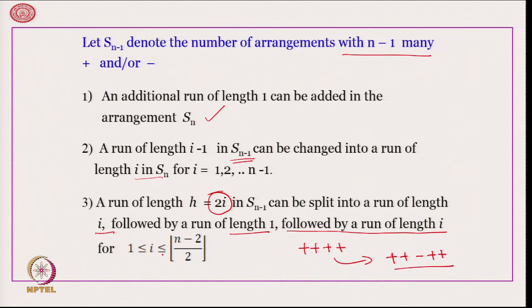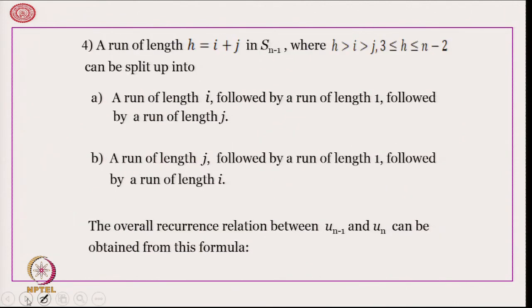So, this is the case that is taken care of in point 3, but more generally, if the length is h, which is I plus j, I and j are different numbers, then it can split it into a run of length I followed by a run of length 1 followed by a run of length j.